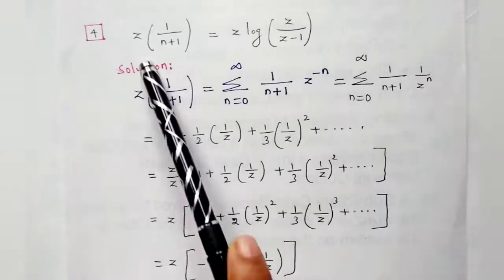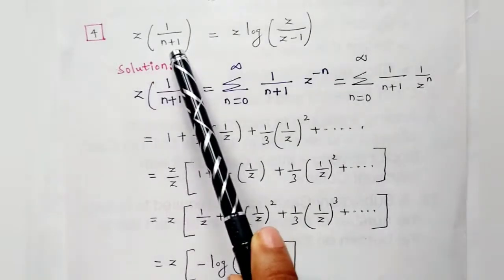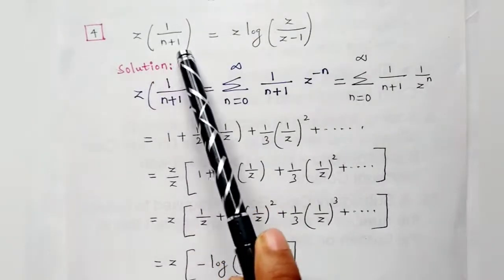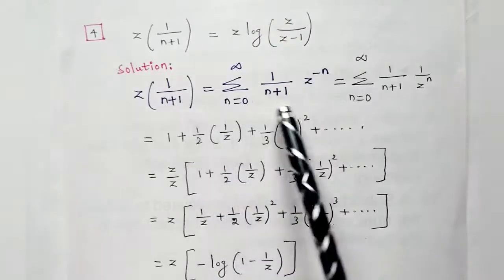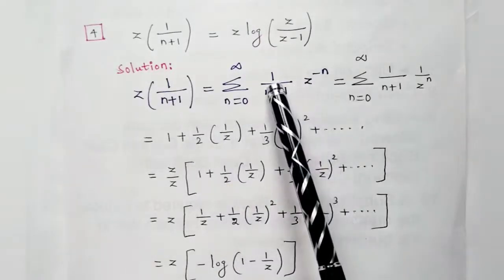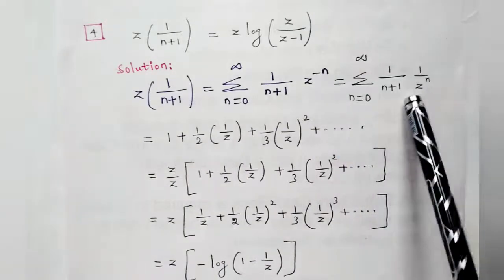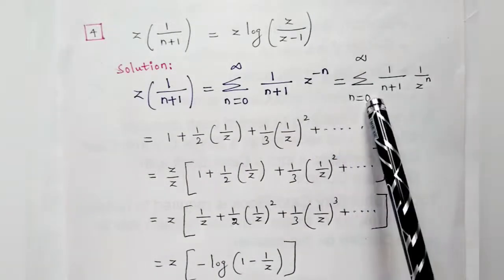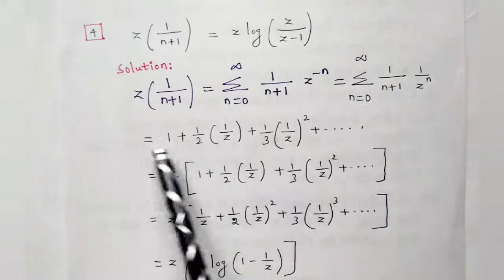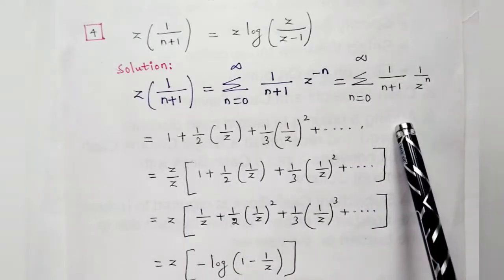Next, if you see, z of x of n is like this, that is 1 upon n plus 1. Then you can apply in the place of x of n. Okay, then you can write this down, that is 1 upon z power n, and start to give n equal to 0, 1, 2, 3. You can get this series. That is very easy only.